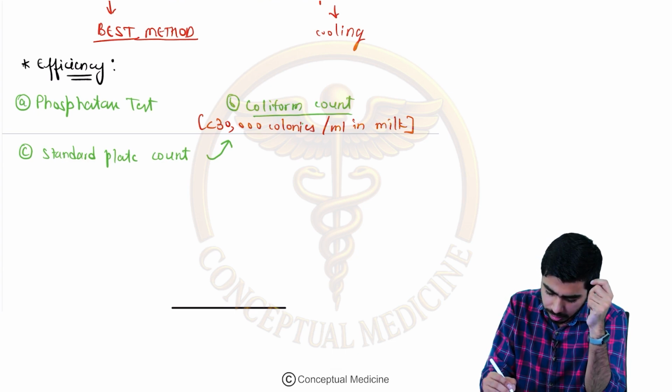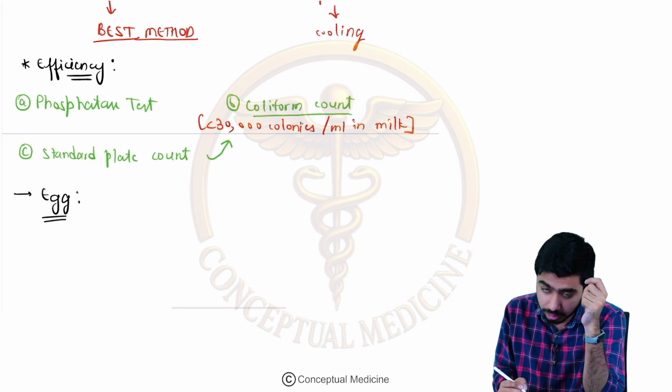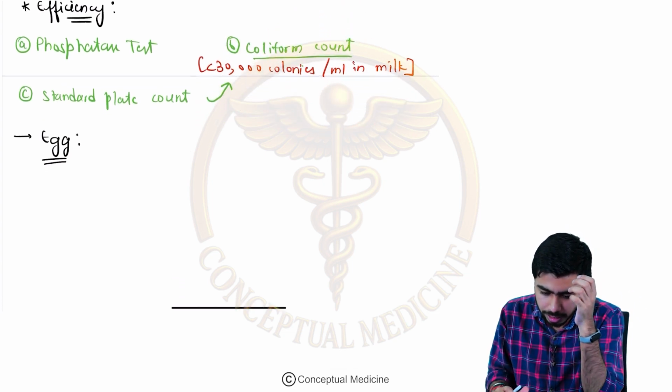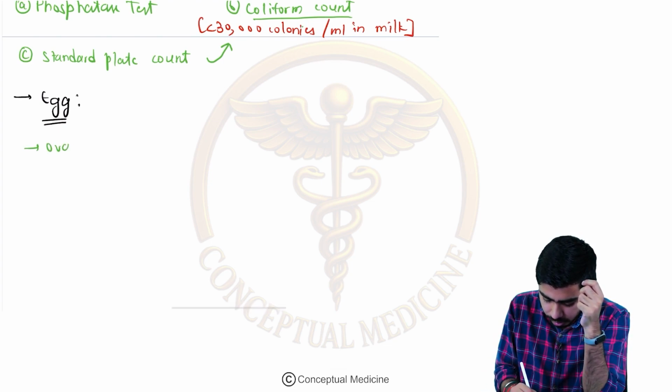Once we have talked about that, after the milk we shall talk about the egg, right? So let's talk about the egg. We know that it is a very rich source of protein, right? And if we talk about the egg, what is the shape of the egg? Obviously it is oval in shape.